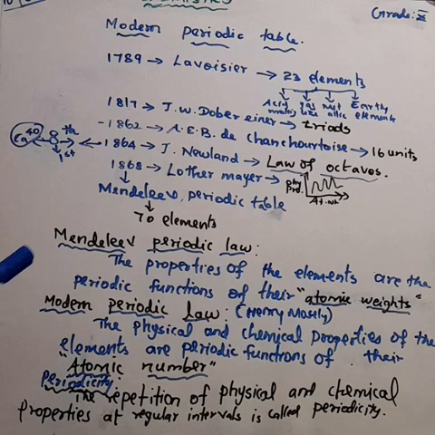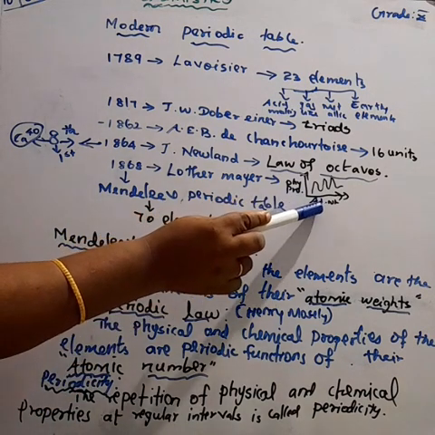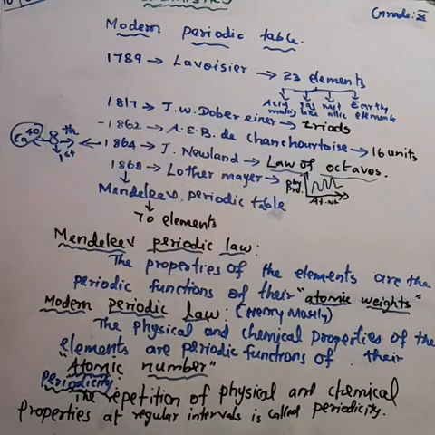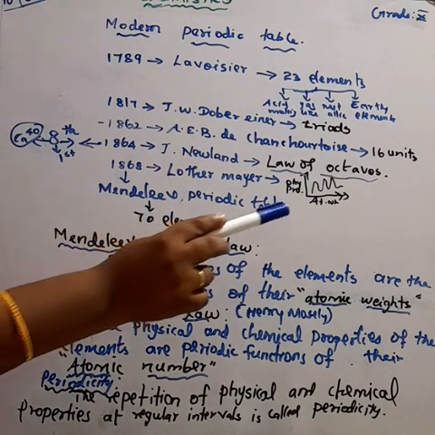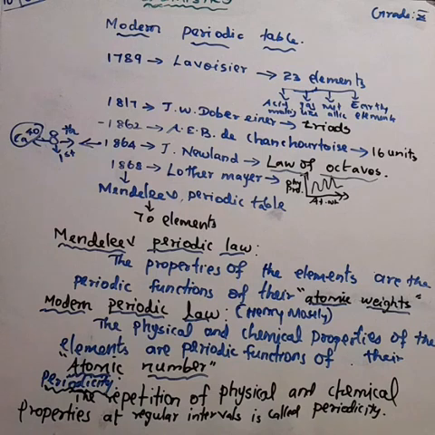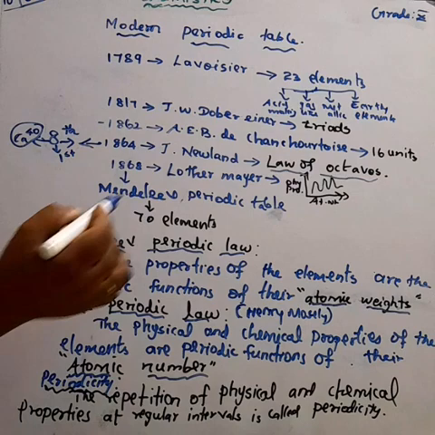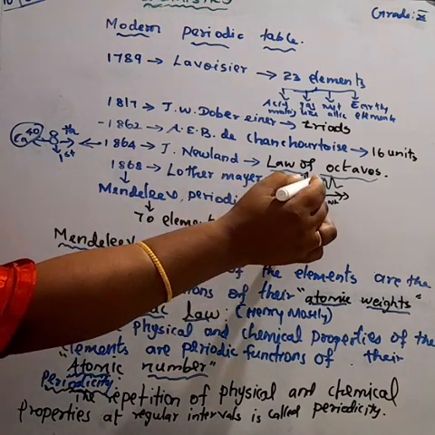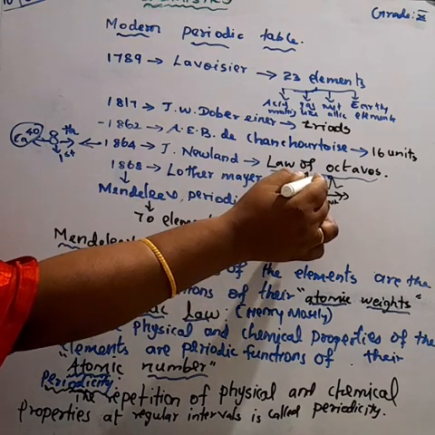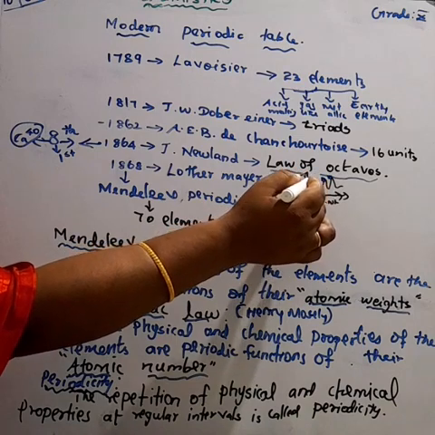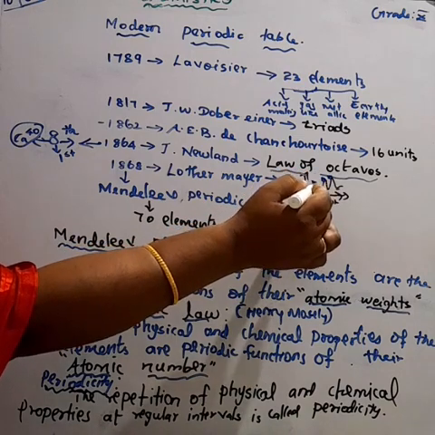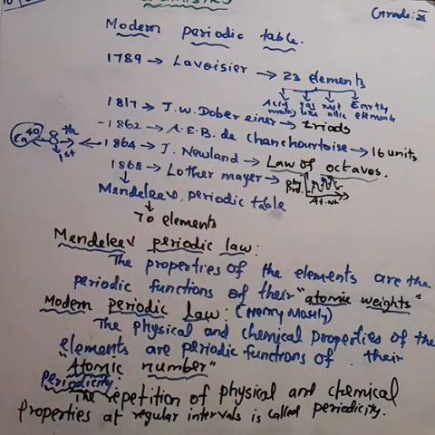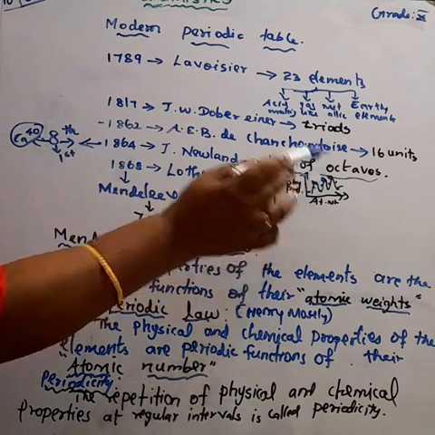He plotted physical properties such as atomic volume, melting point and boiling point against atomic weight, and he got a curve. Elements with the same properties got the same peak, but we were not able to find the exact position of the elements.